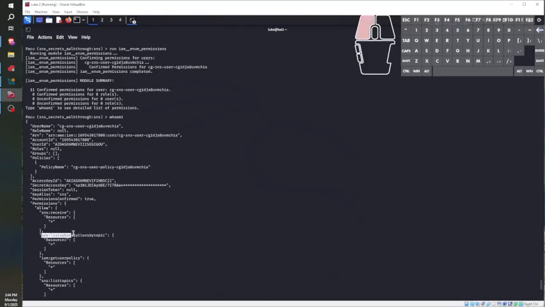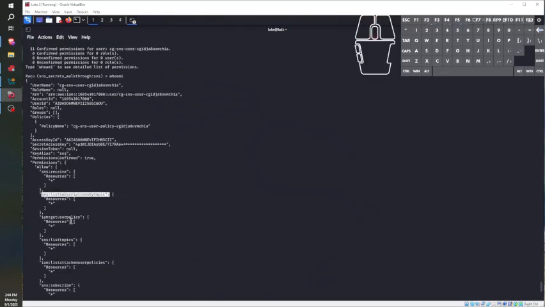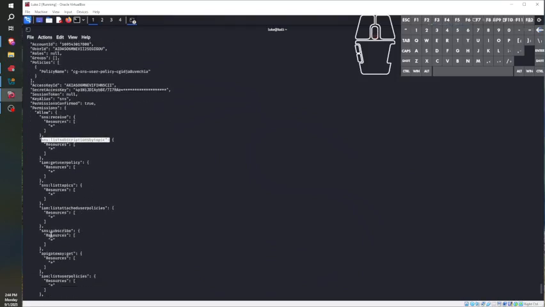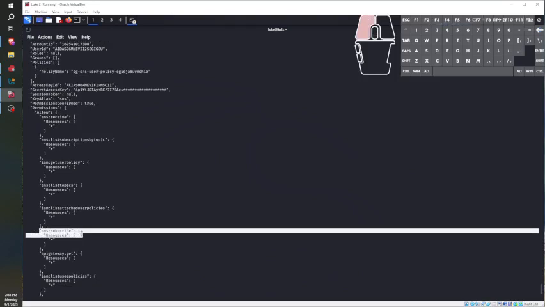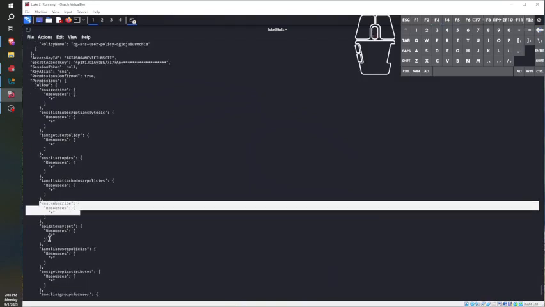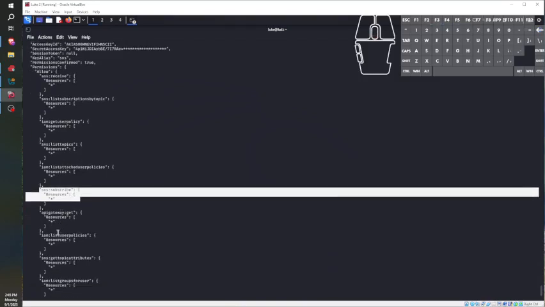Here are some SNS permissions: list subscriptions by topic, get user policy, list topics, list attached user policy. Here's the one that we're looking for. We've got a wildcard, resources wildcard. That means we can subscribe to all topics. We can get, again, another wildcard, API Gateway.